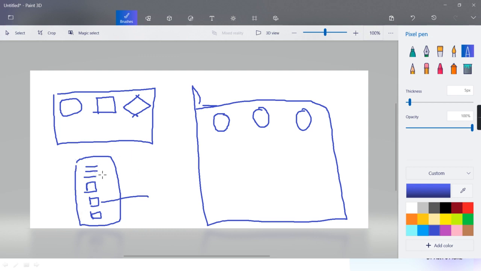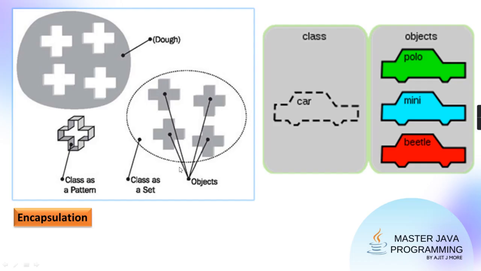The process of bundling related data and related functions into one capsule is called encapsulation. Now it is related to normal capsules also. When we consume capsules, unless you forcibly break it, you don't know what is inside. Normally we don't know everything that is in the capsule. We just consume it and take the benefit of it. We eat that capsule, we get the benefit, but we are not aware of what is within it. Clear? Same mechanism. So I hope you got it.